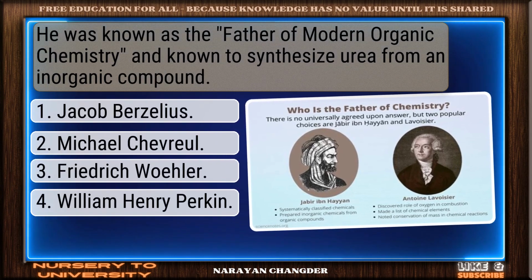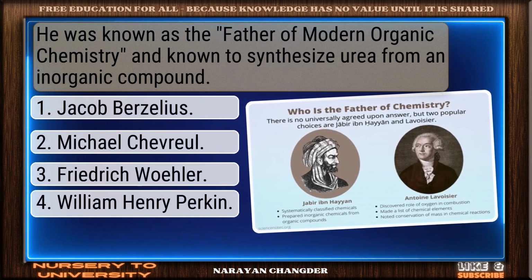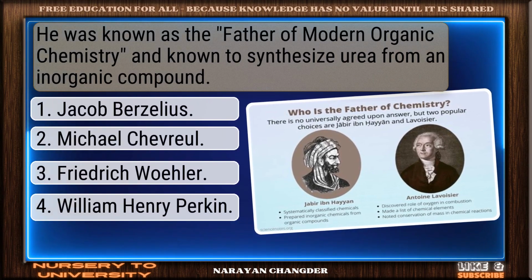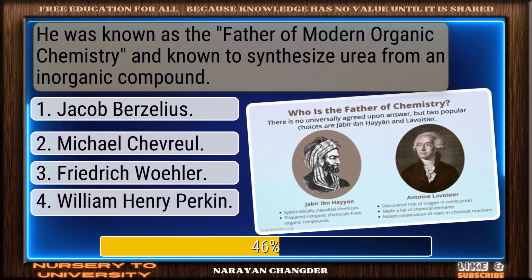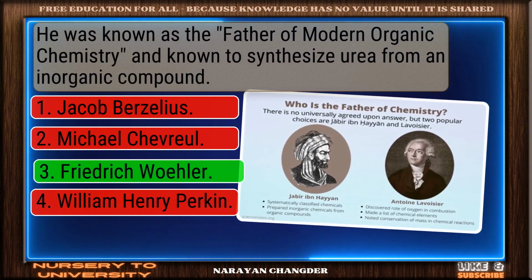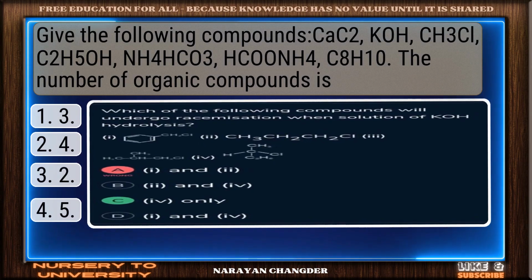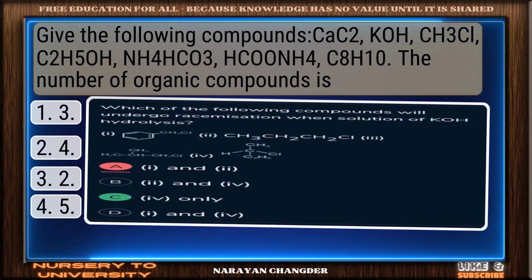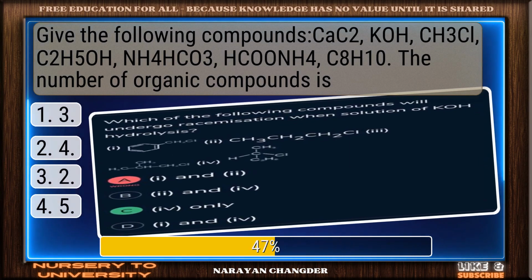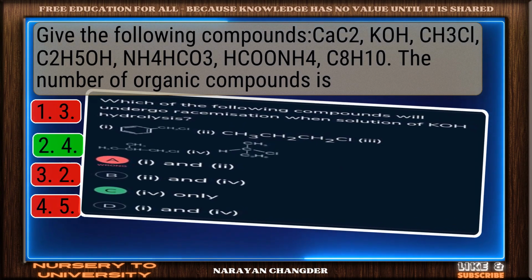He was known as the father of modern organic chemistry and known to synthesize urea from an inorganic compound. Smart move. Friedrich Wöhler is an accurate answer. Given the following compounds, CaCO3, KCN, CH3OCH3, C3H8, CH4, the number of organic compounds is? Correct. 4 is the right answer.